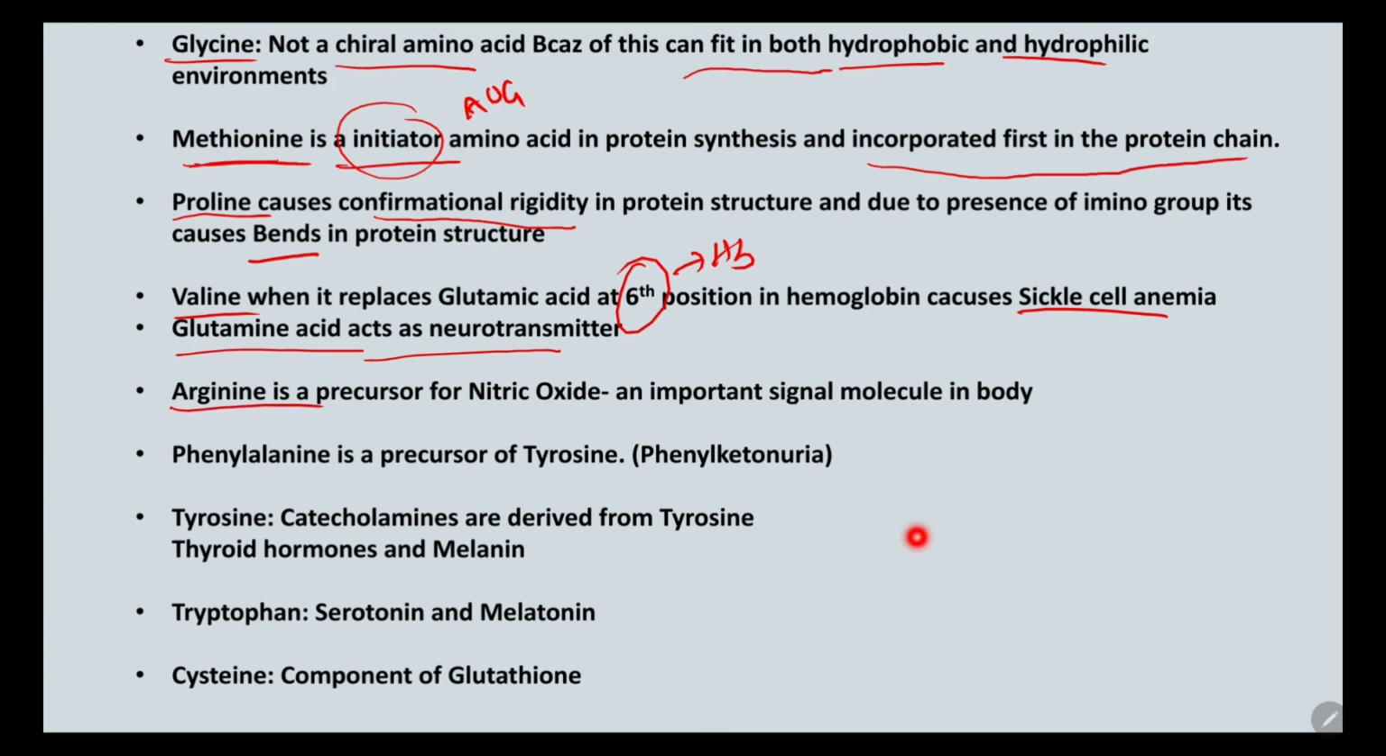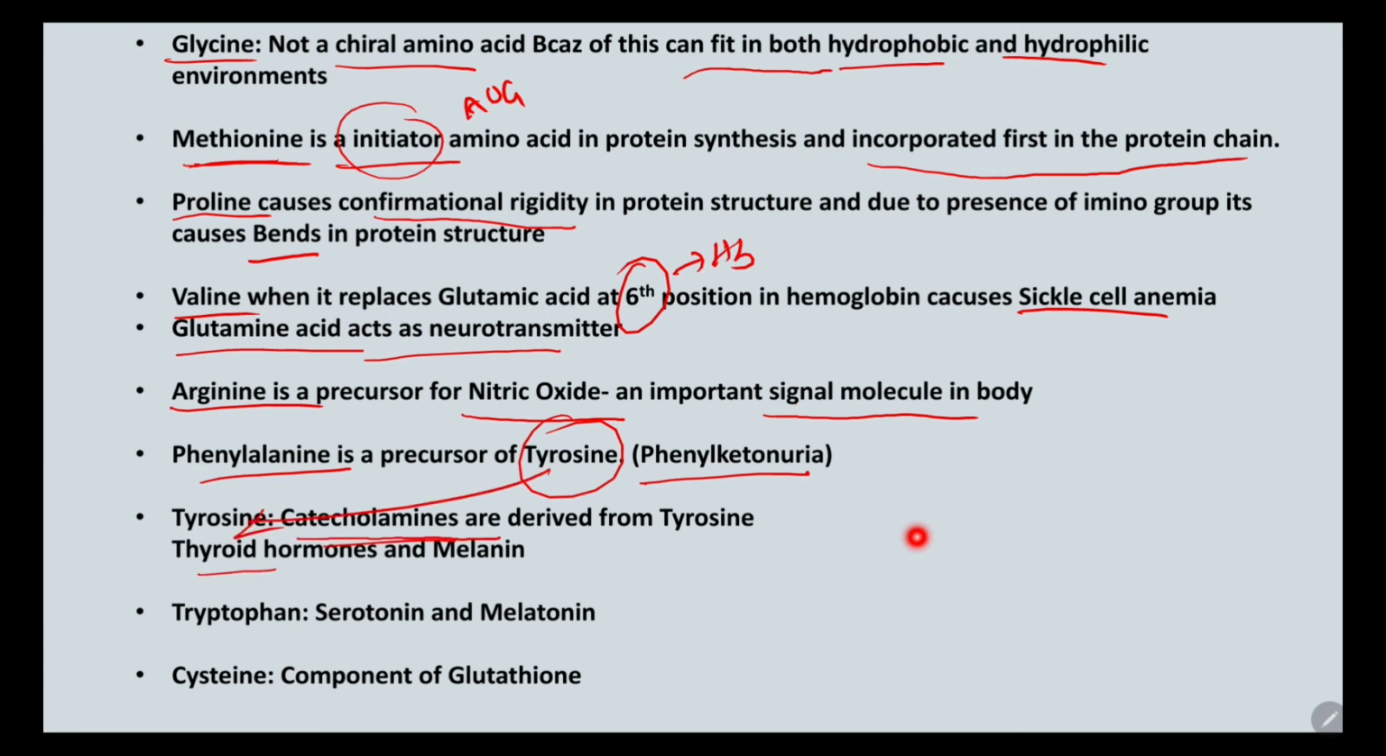Arginine, which is important, is the starting material for the formation of nitric oxide, which itself acts as a signal molecule in our body. Then phenylalanine, which is a precursor for tyrosine. There is an enzyme, and absence of that enzyme causes phenylketonuria. So this we can discuss in the next classes.